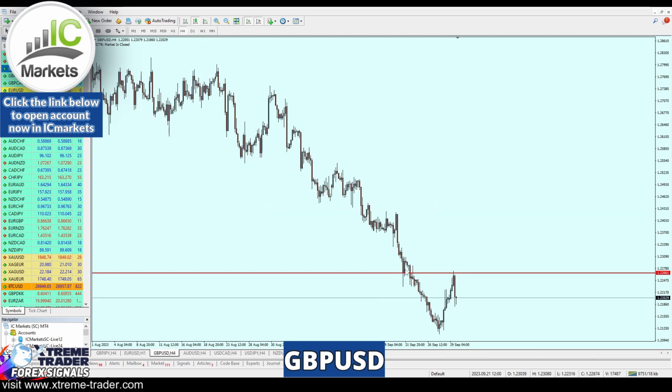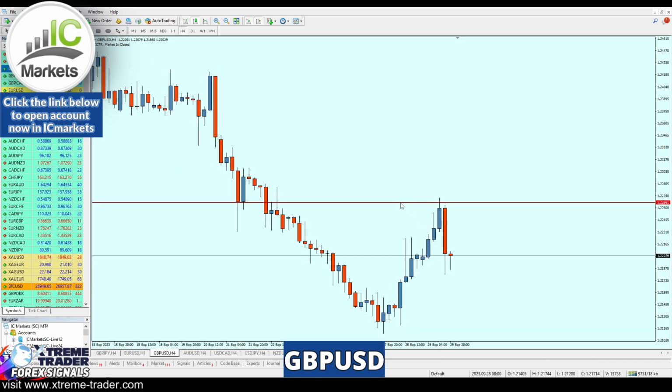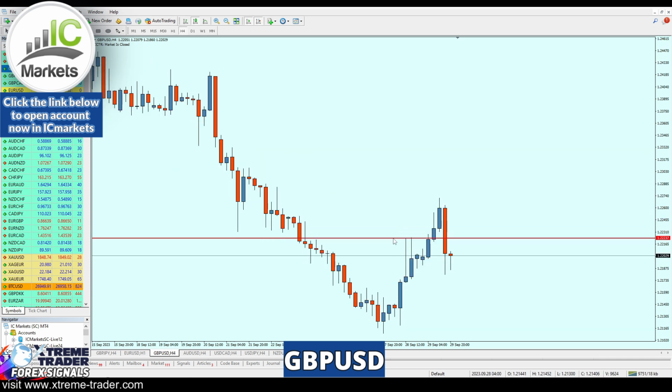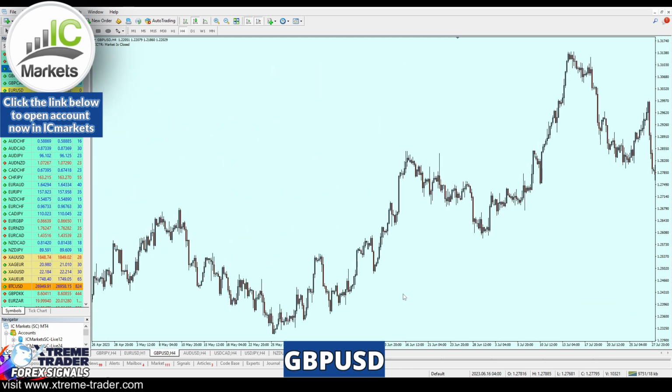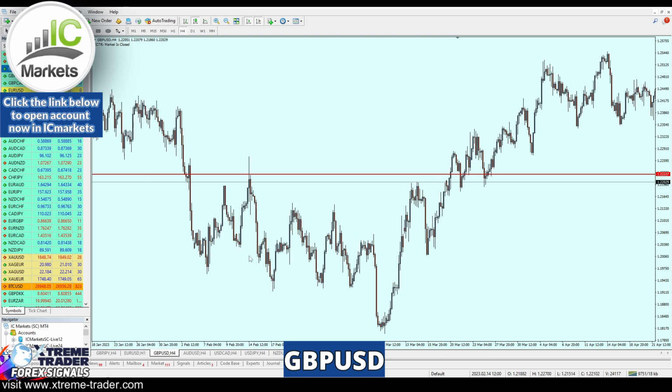Now on the 4-hour time frame, we do have right here, of course, a strong level of a key resistance, as we can see, exactly at 1.2237. Now let's just scroll to the left side. What I want to see here, I want to confirm if the same level was a strong resistance in the past. Check this out.